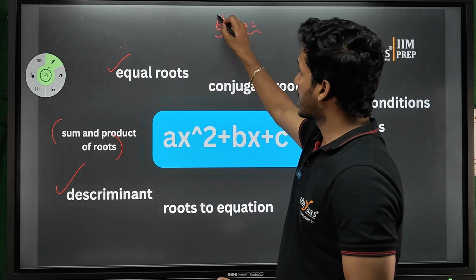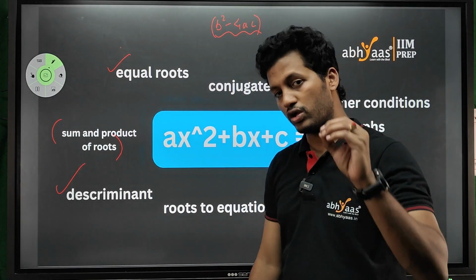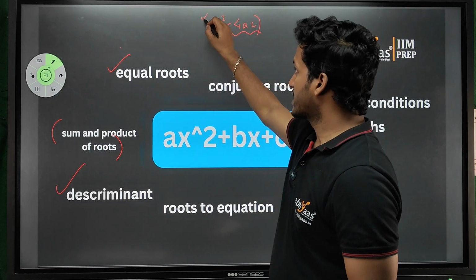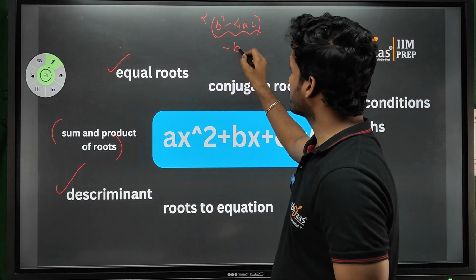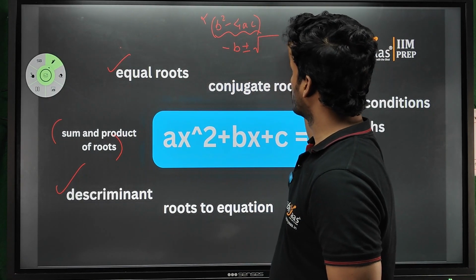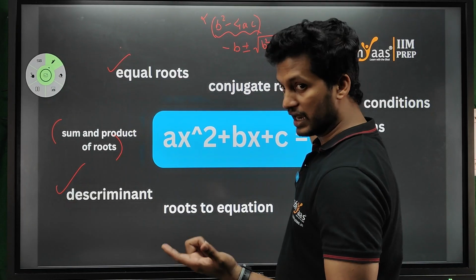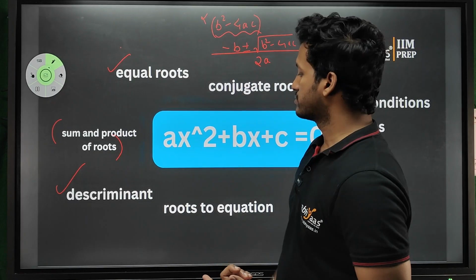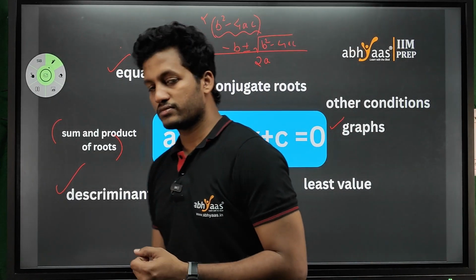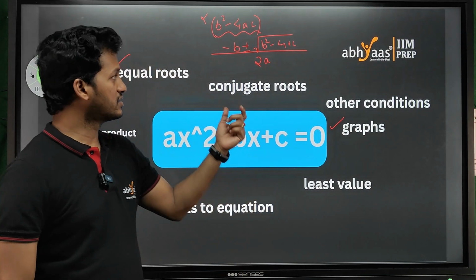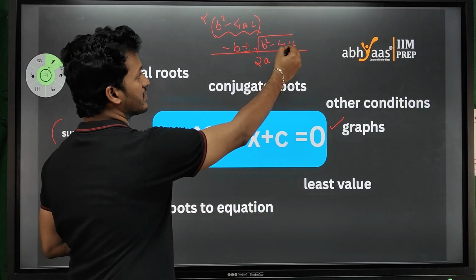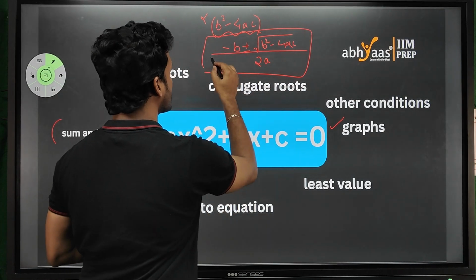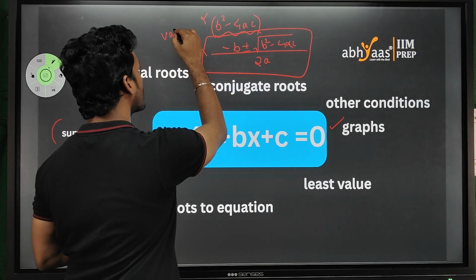Okay, but not only that, this b square minus 4ac also says the values of roots. How? Only it cannot say, but combining with minus b plus or minus root of b square minus 4ac, the discriminant value, divided by 2a, this value gives us the values of roots.